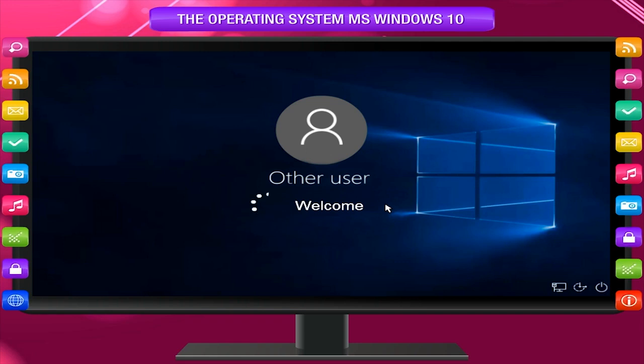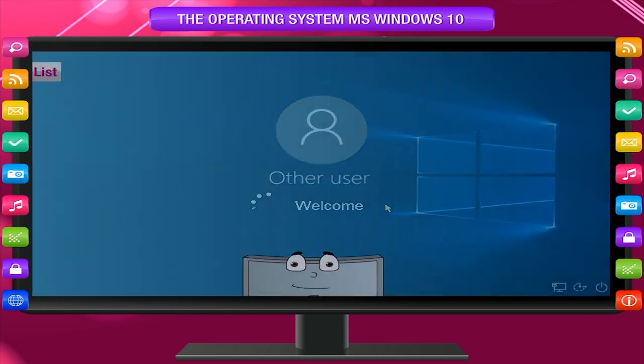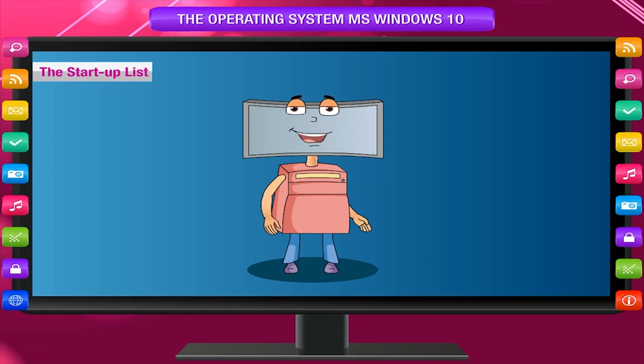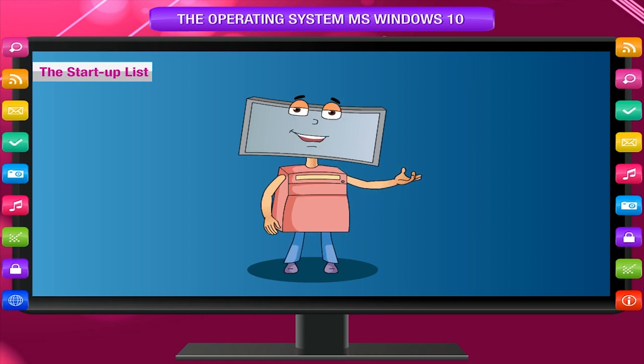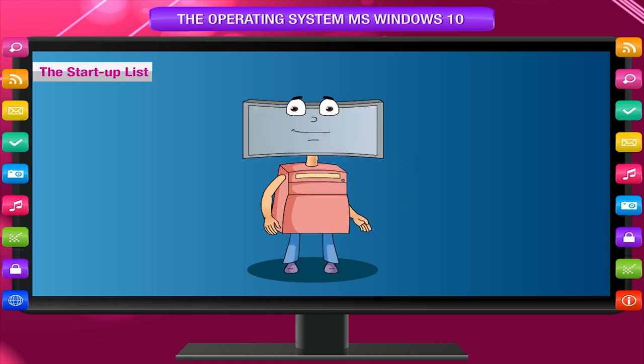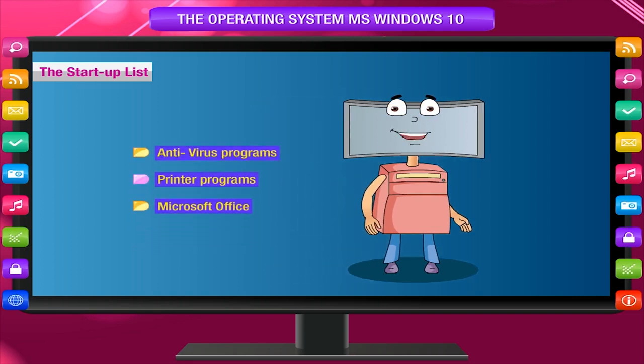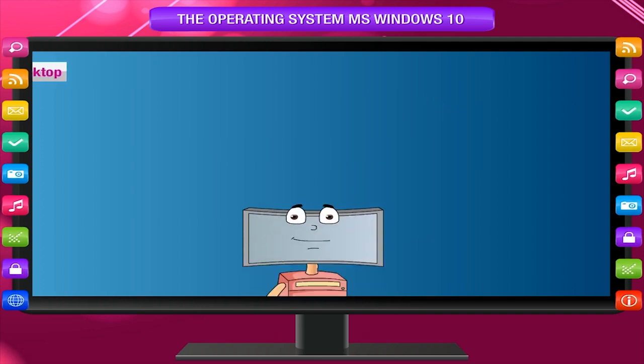Your personal settings are being set up. This means Windows 10 will use your chosen background picture and color scheme, and arrange the desktop icons the way you left them last time. The startup list. At this time, the startup list is also being launched. The startup list contains a list of apps or programs that need to be started before the desktop appears. Antivirus programs, printer programs, and Microsoft Office are examples of this list.